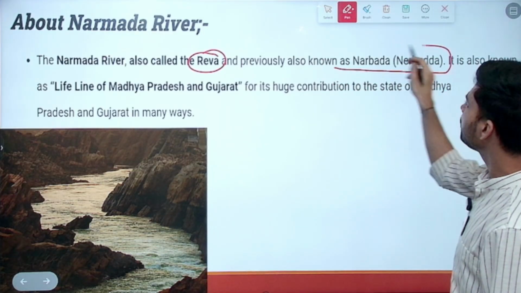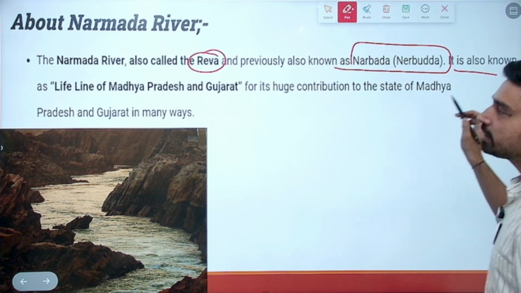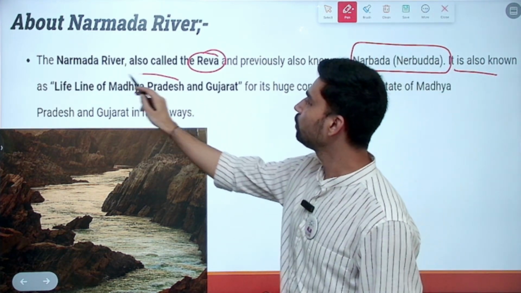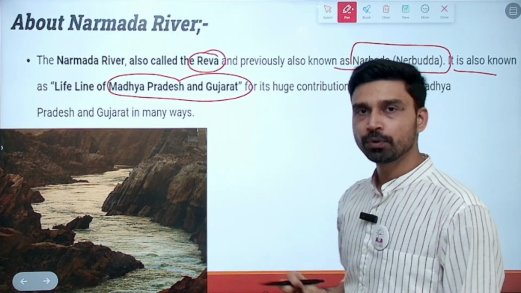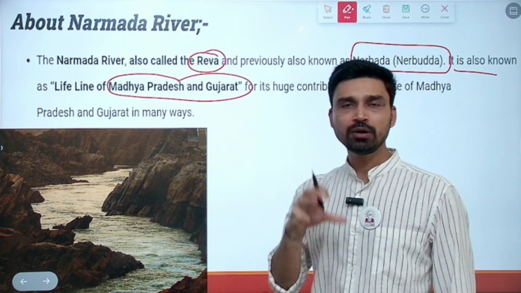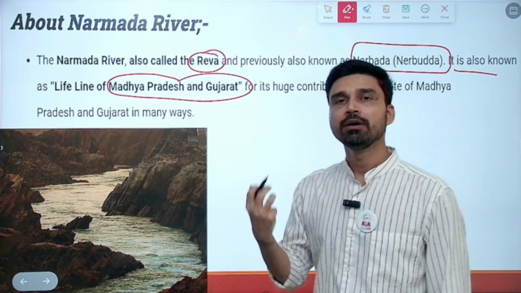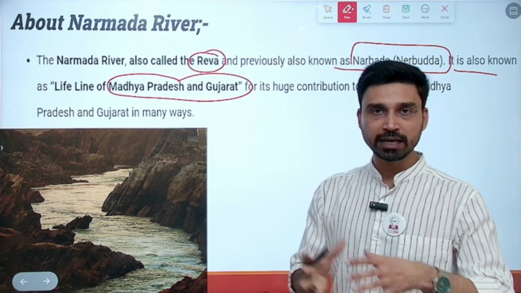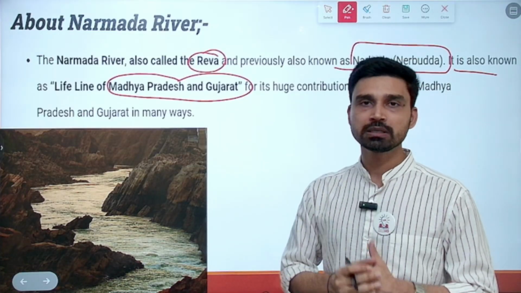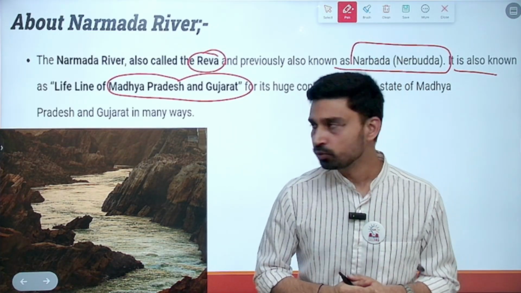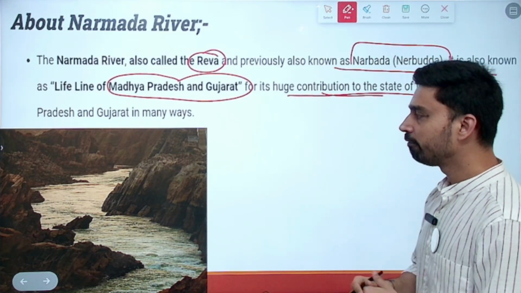Previously, it was referred to by the names Narmada and Narbuda as well. It is also known as the lifeline of Madhya Pradesh and Gujarat. Lifeline of MP and Gujarat. Why? Because most of the people living in these states are to some extent dependent upon rivers such as Narmada, for several purposes, whether it is irrigation for the agricultural field, drinking water supply, or even domestic and industrial uses. So it has a huge contribution to both of the states in many ways.